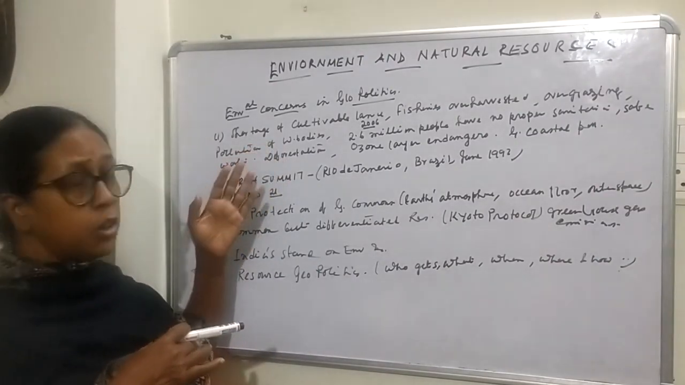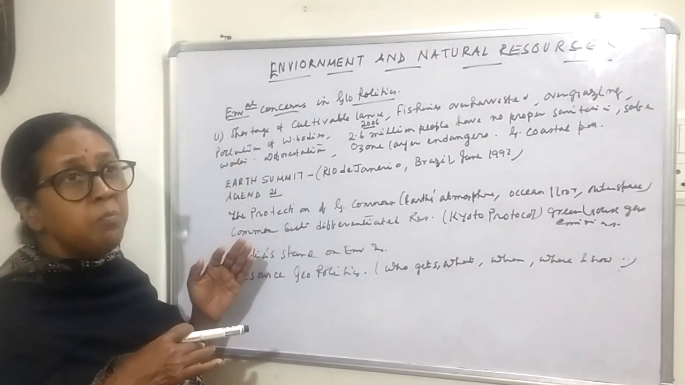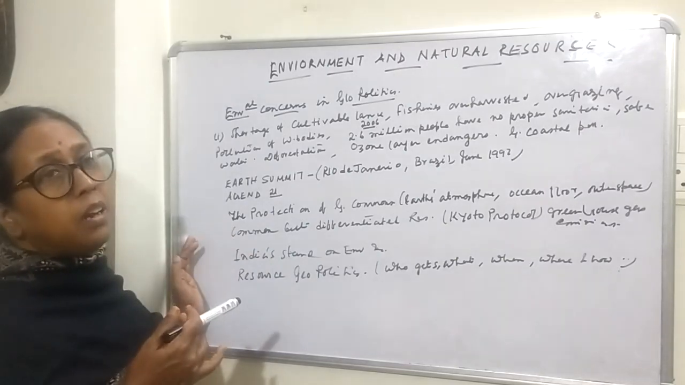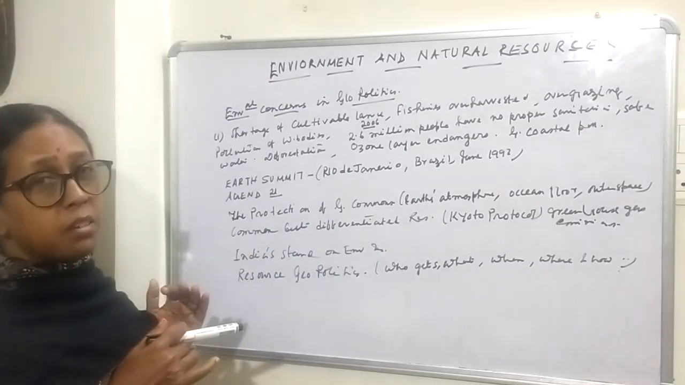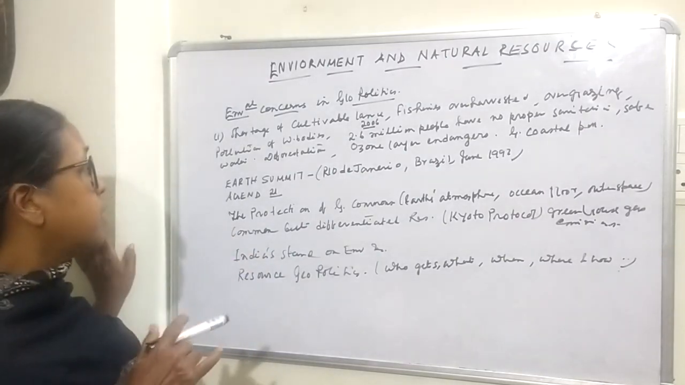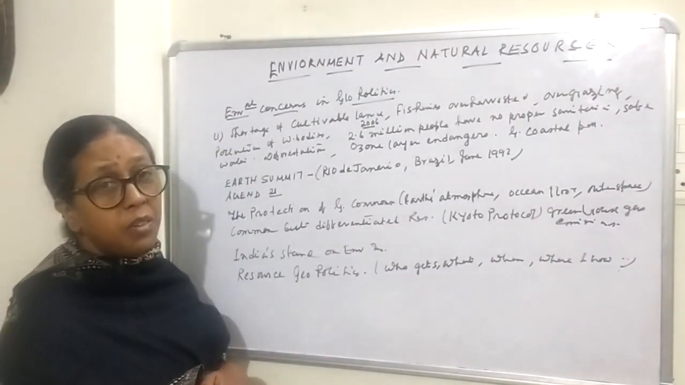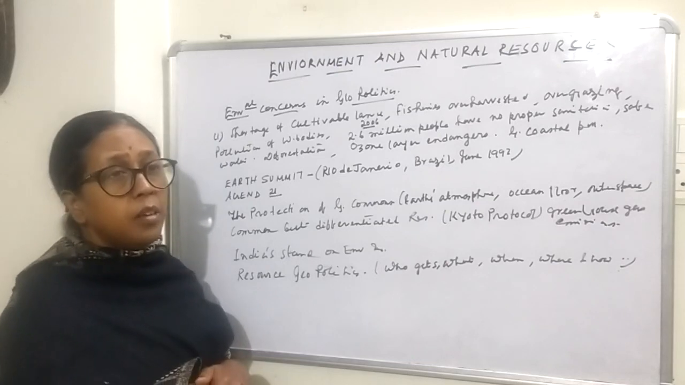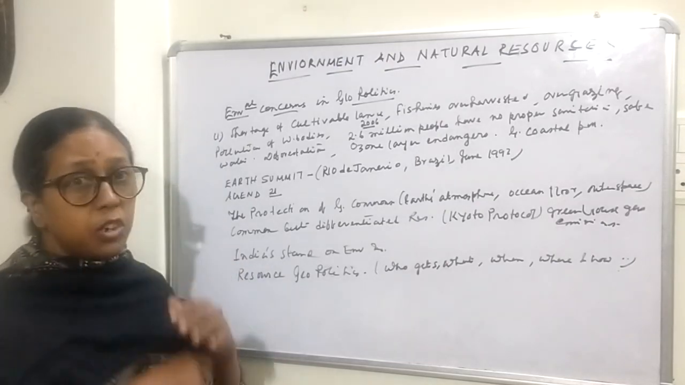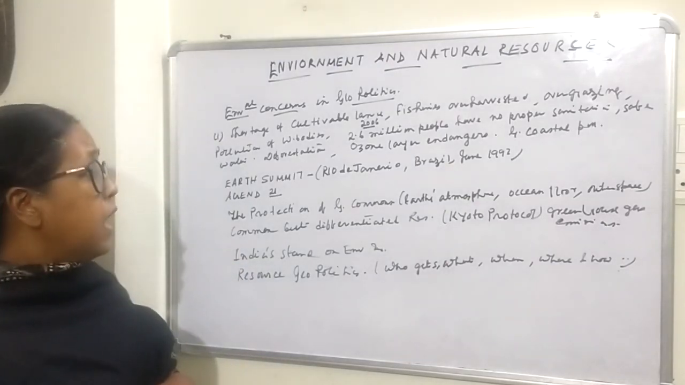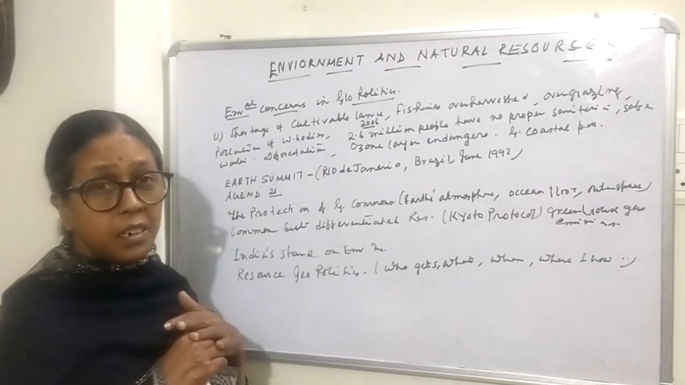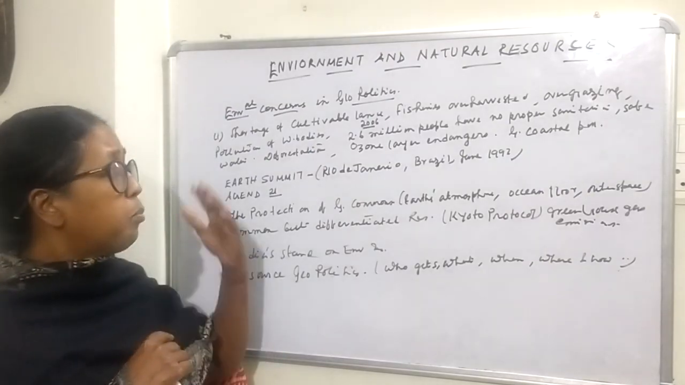So what are those issues or problems which actually create concern for the leaders of the nations regarding environment? First of all, there is shortage of cultivable land. That means population is increasing day by day, and cultivable land is decreasing day by day, and that is why problems of